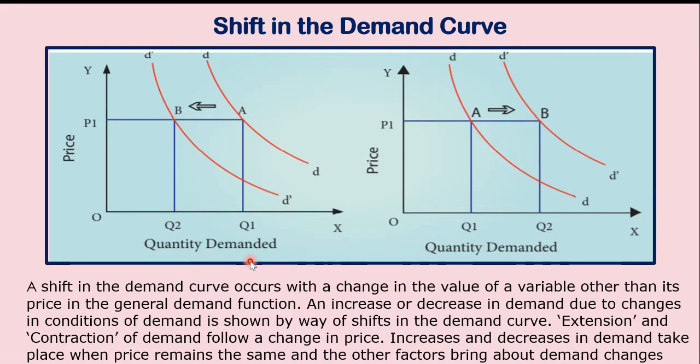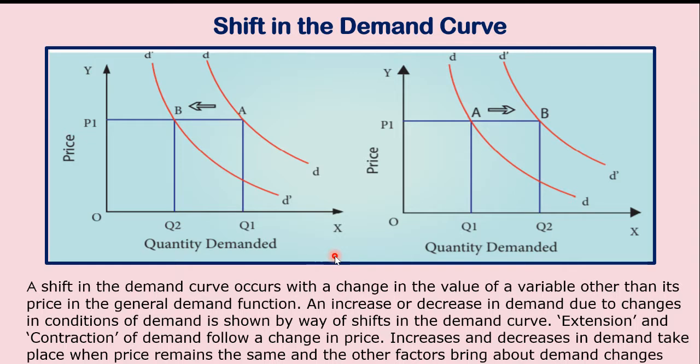So this is called shift in the demand curve. When does this shift take place? 2.8.9. A shift in the demand curve occurs with a change in the value of a variable other than its price in the general demand function. So here the reason is not price, but it is the other variables. What are the other variables?